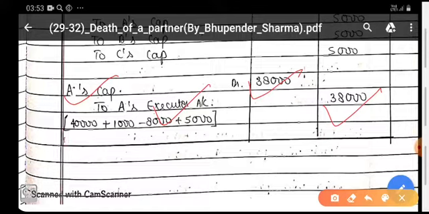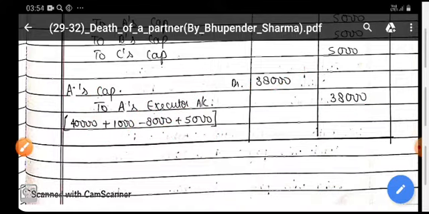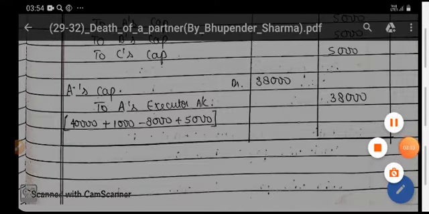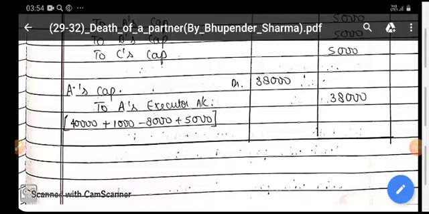We can see here: balance of the capital plus 1,000, minus 8, the loss of revaluation, plus 5,000, the amount of reserves and surplus. These are the journal entries which you have passed to fulfill the requirement of the question.